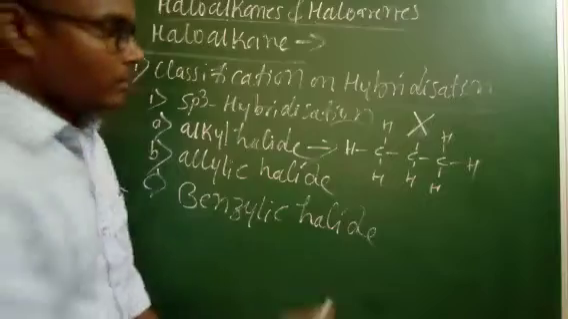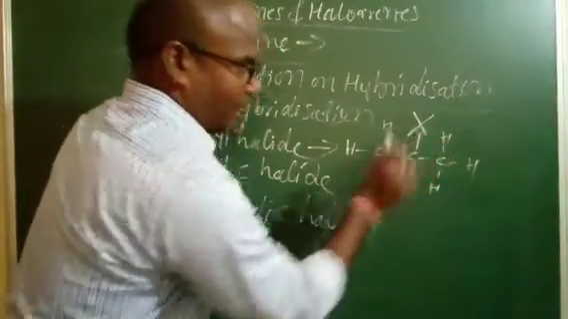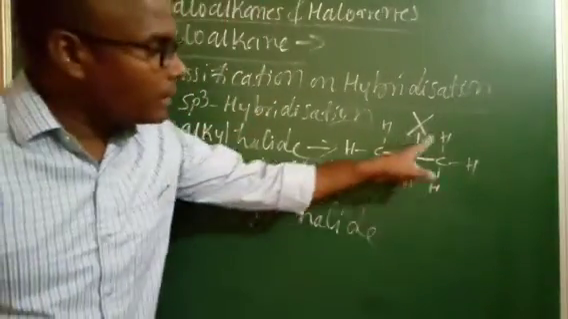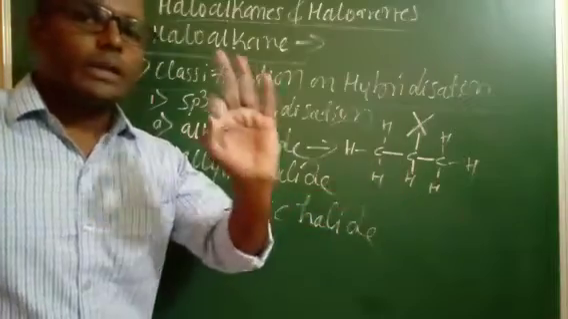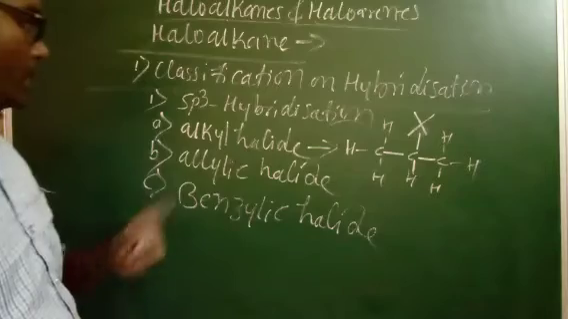Right. So the halogen atom is attached to the second carbon atom. Look at the second carbon: around it are the first single bond, second single bond, third single bond, fourth single bond. It means the carbon has four single bonds around it, so that is an sp3 hybridized orbital. That is called an alkyl halide.